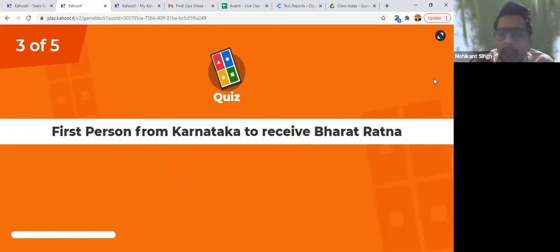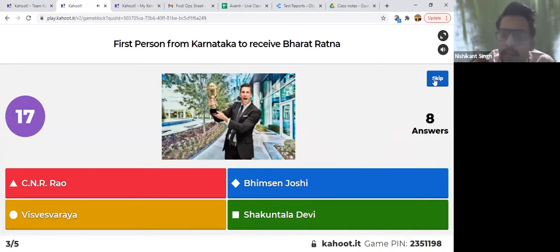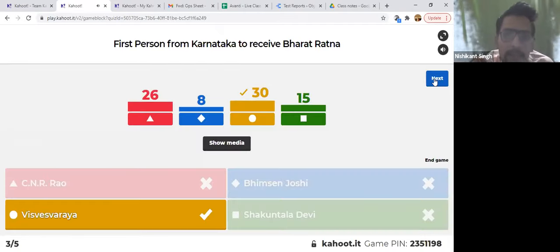Third one. Who is the first person from Karnataka to receive the Bharat Ratna award? Very famous name, actually. Very popular among kids. Yes, it is Visvesvaraya. So you even have Visvesvaraya Institute of Technology in Karnataka, VIT, right? He was a chief engineer during the British era. He was also responsible for developing your Mysore kingdom.